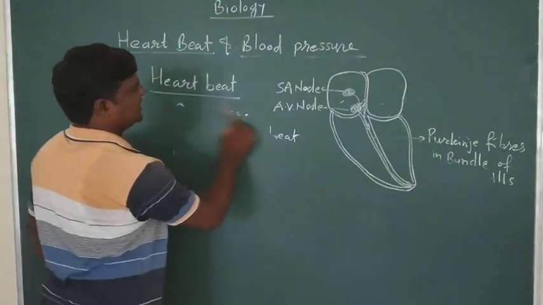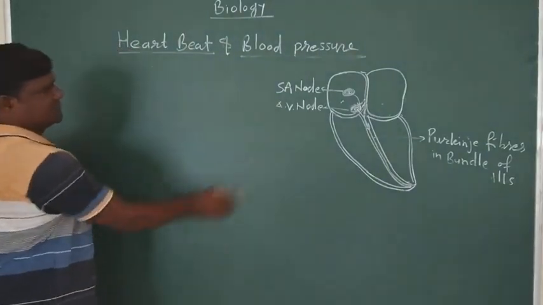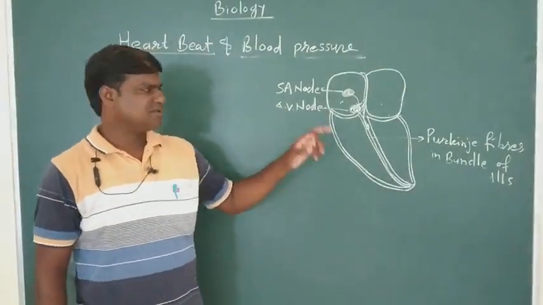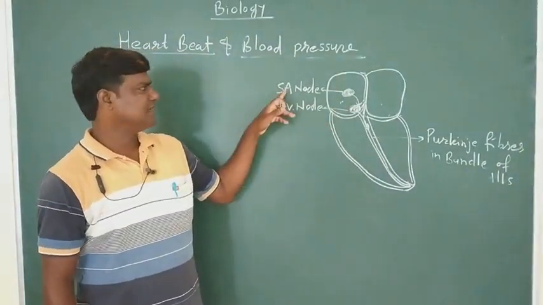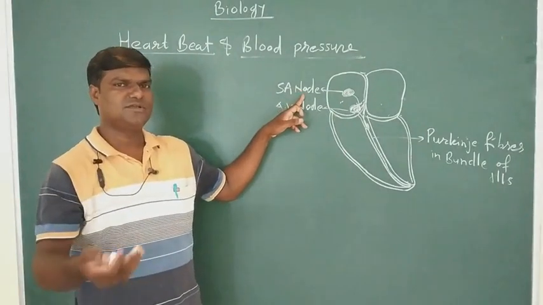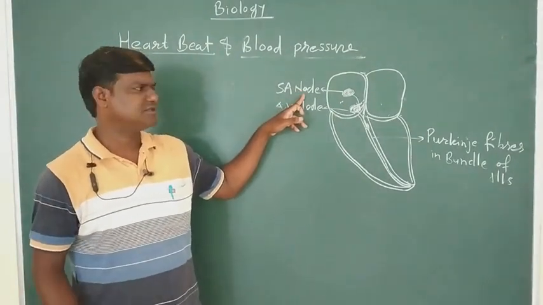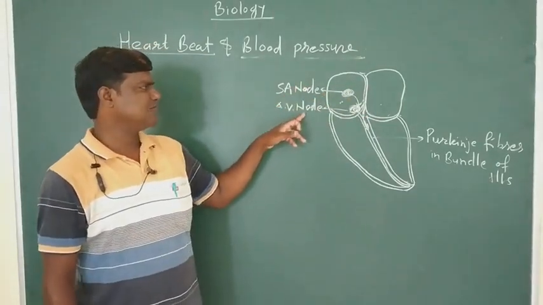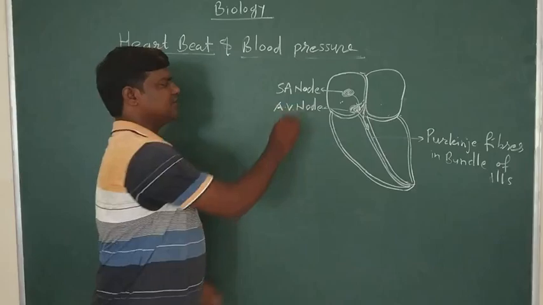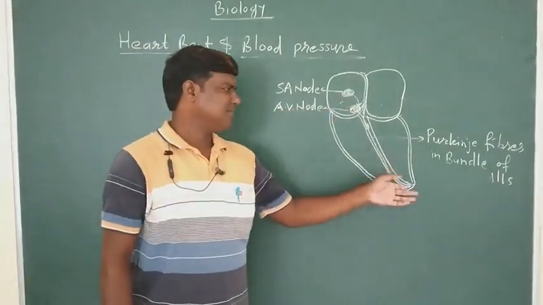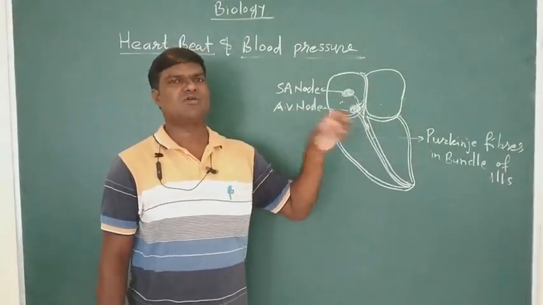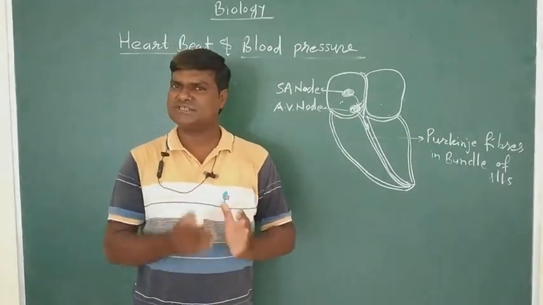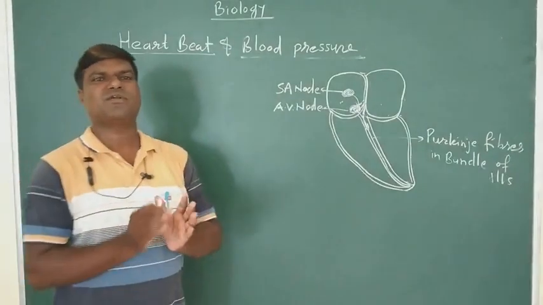Then I am going to explain blood pressure. Have you understood why contraction takes place? Because they have special nodes. The SA node, sinoatrial node, produces the impulse of contraction, carried throughout the atrium, then it is carried to the AV node, atrioventricular node, and then Purkinje fibers throughout the heart. So contraction is there because an impulse is generated. There is no impulse for relaxation.